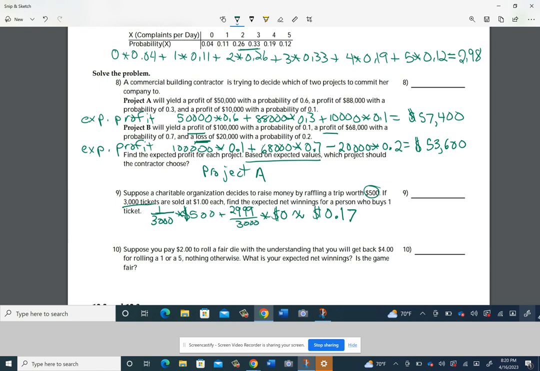All right, now for net winnings. So this would be the expected winnings or gross winnings. And then it says find the expected net winnings for a person who buys one ticket. So I'm going to take the gross winnings and I'm going to subtract the cost of the raffle ticket, which was $1. And that gives me a negative 83 cents. So the expected net winnings would be a negative 83 cents.